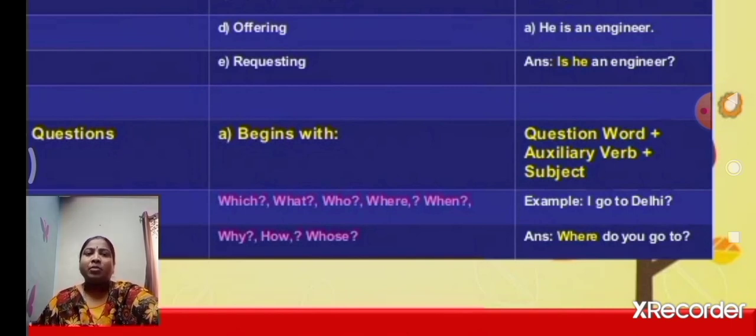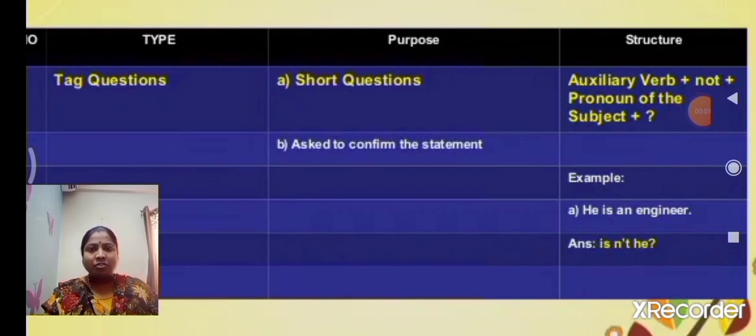Okay children. Next, tag questions. Tag questions means an additional question. Additional question means extra information, whether the question is right or wrong. When do we use the tag question? The purpose is to confirm the statement.